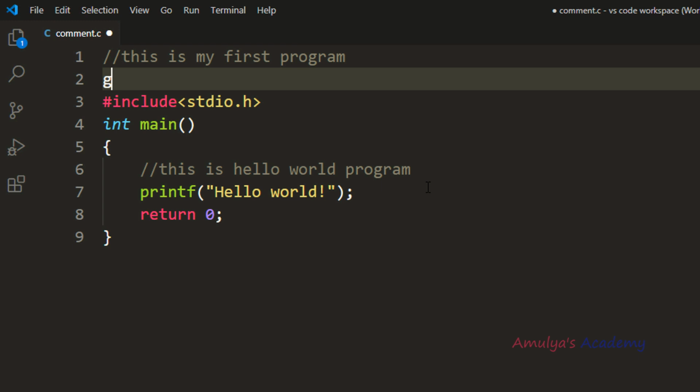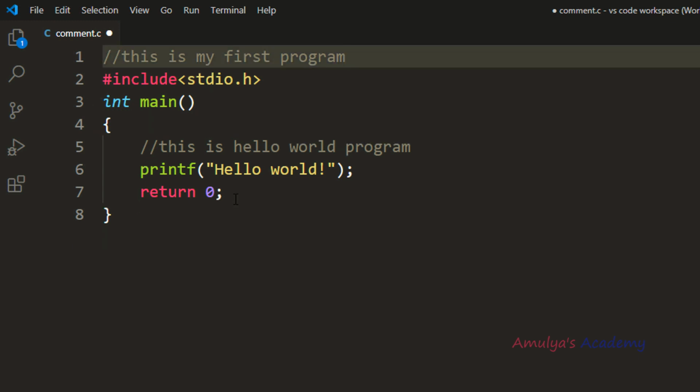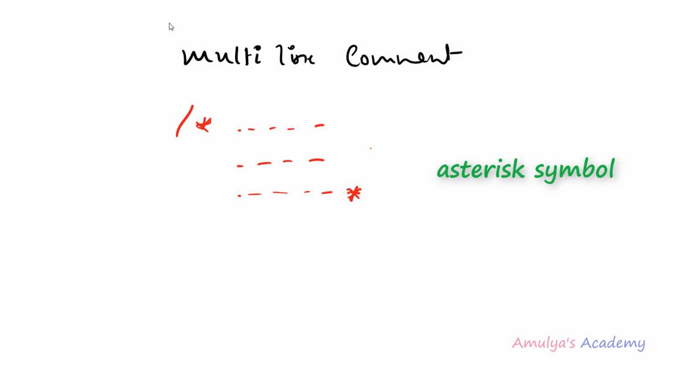Now if I write something here, okay, this is not the comment. It will comment only the single line. Next, if you want to comment multi-line, then you can use multi-line comment. As name indicates, we can comment single or multiple line here. So to comment the multiple line, first we need to take a slash followed by the star. Then you can write anything here. Next, at the end of the comment, you need to use star followed by the slash. Here between this, you can include any statement here. So let's see the example for this.